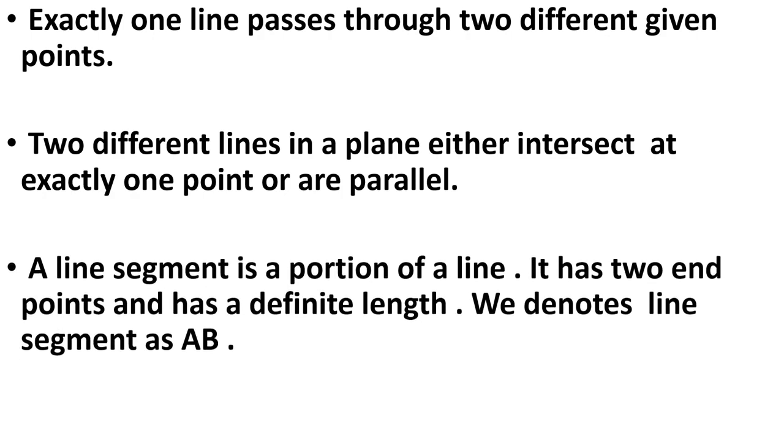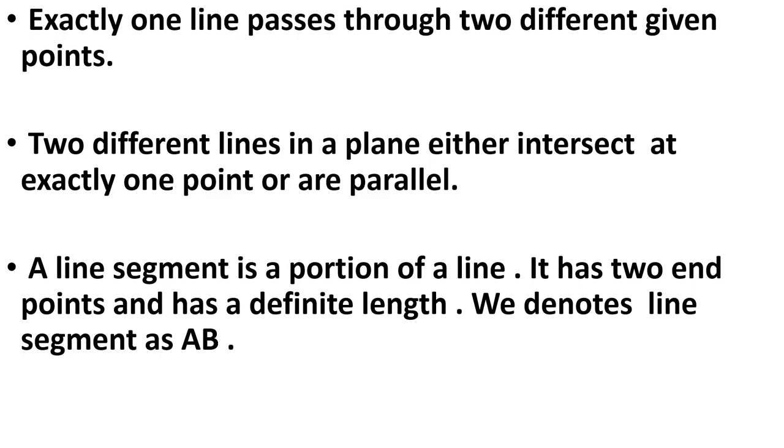Next is, a line segment is a portion of a line. It has two endpoints and has a definite length. Line segment is a small part of a line.